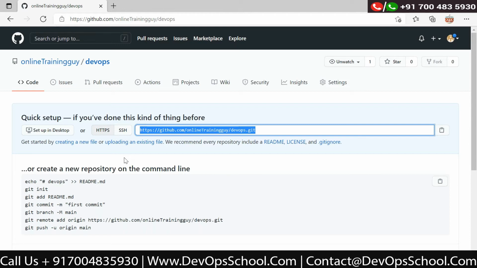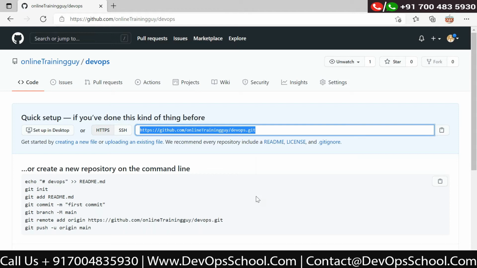And the other way is HTTPS, which means when you connect, it will ask for the user ID and password. You can store that user ID and password on your local system, but on the GitHub side, it will not be stored. GitHub has your own user ID and password, but it will not store that this particular system connected to me has its credentials stored on GitHub. Means you have to log in from your local system if you are using the HTTPS URL. I will show you that. Okay, so this is the URL, right?